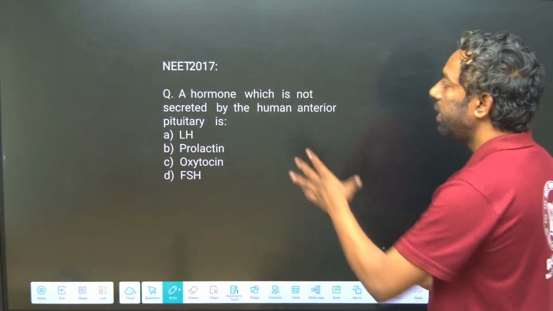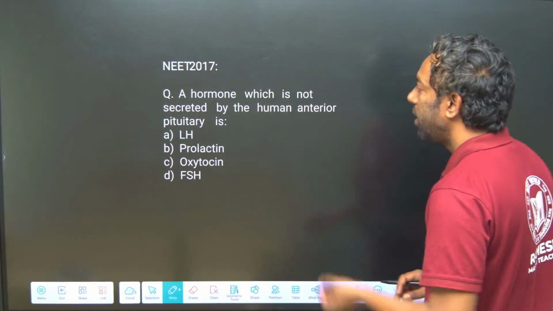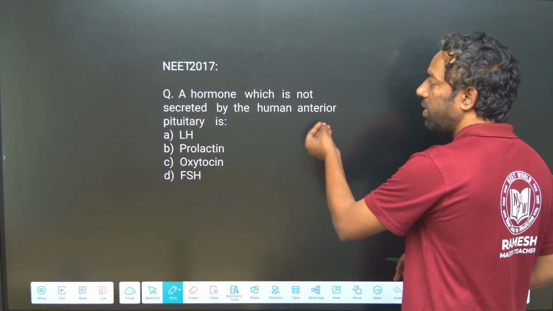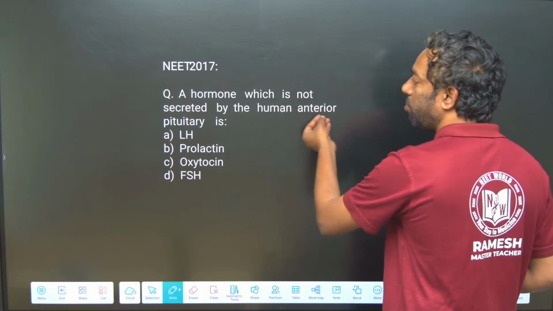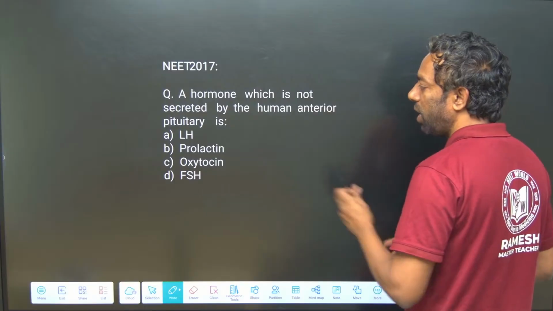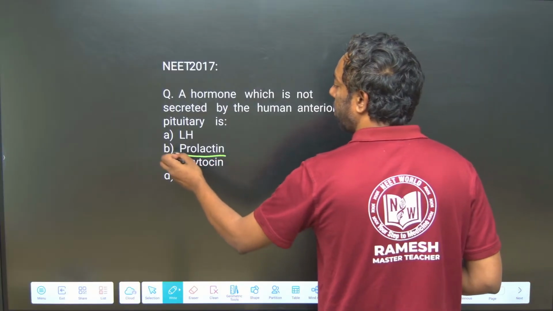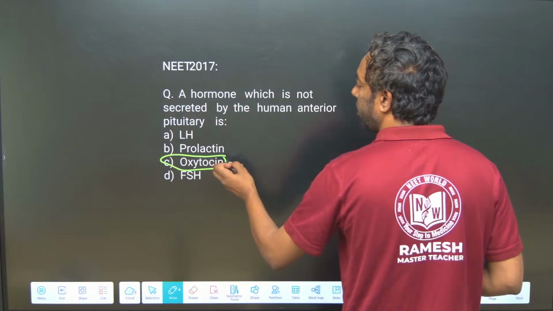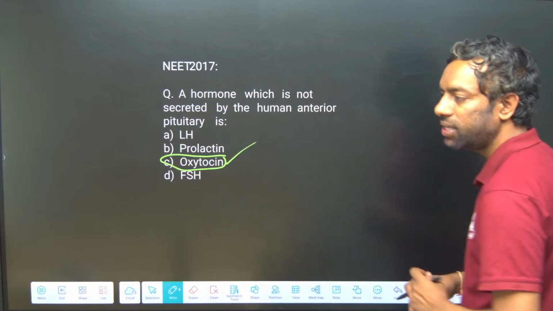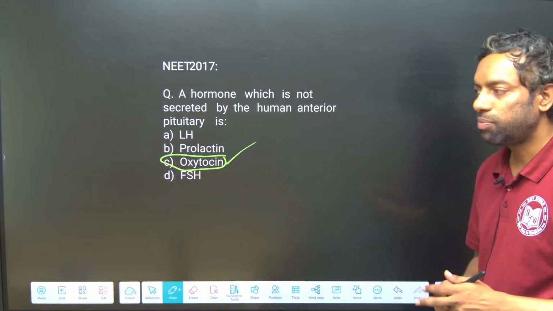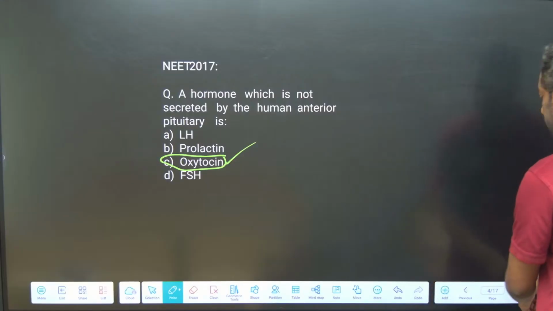This is a NEET 2017 question: the hormone which is not secreted by the human anterior pituitary. Again, this question came in 2017. This is oxytocin. I explained this previously. Next question.